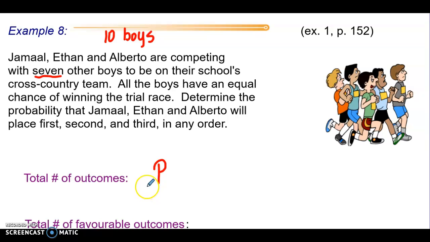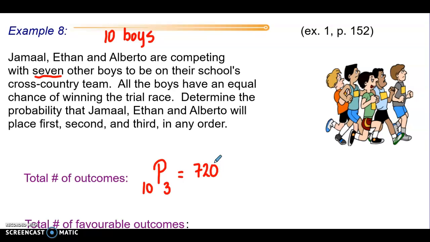To find our total number of outcomes, we have 10 boys competing, and we are trying to find the number of ways to get first, second, and third, 3. 10P3 is 720.